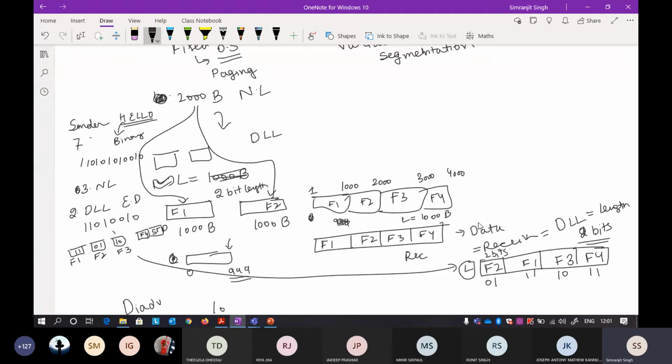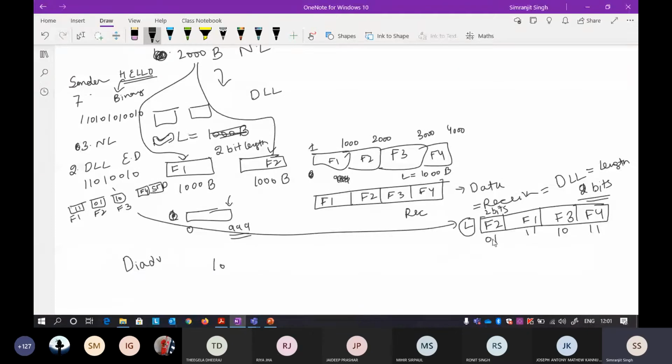That is the task of another layer, which I'll tell you about later: how to arrange it and how it will always reach in order, in sequence. Don't worry about that part. So this is how the frame is divided from the sender side, and how the frames are received on the receiver side. The receiver side has to know the length field. Based on the length field, it will again divide the whole chunk of communication into frames at the data link layer. So that is the sender and receiver.